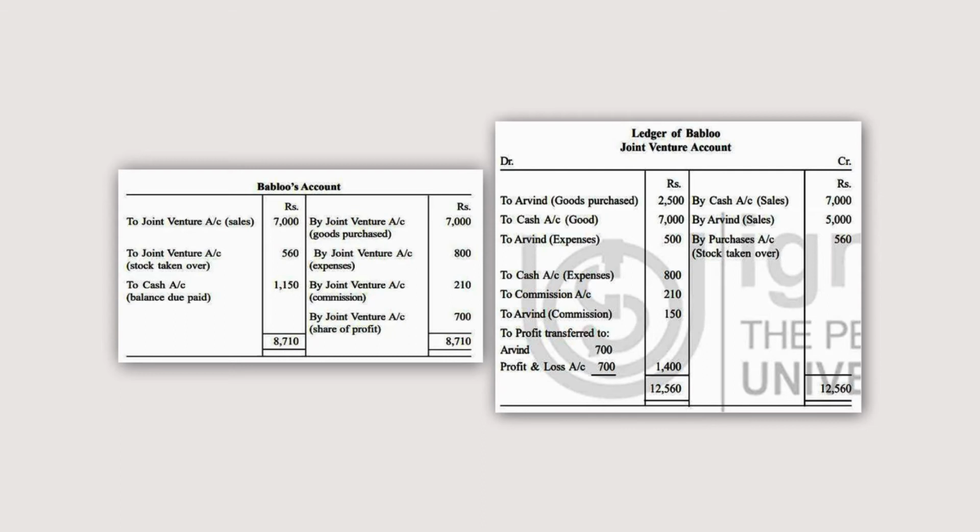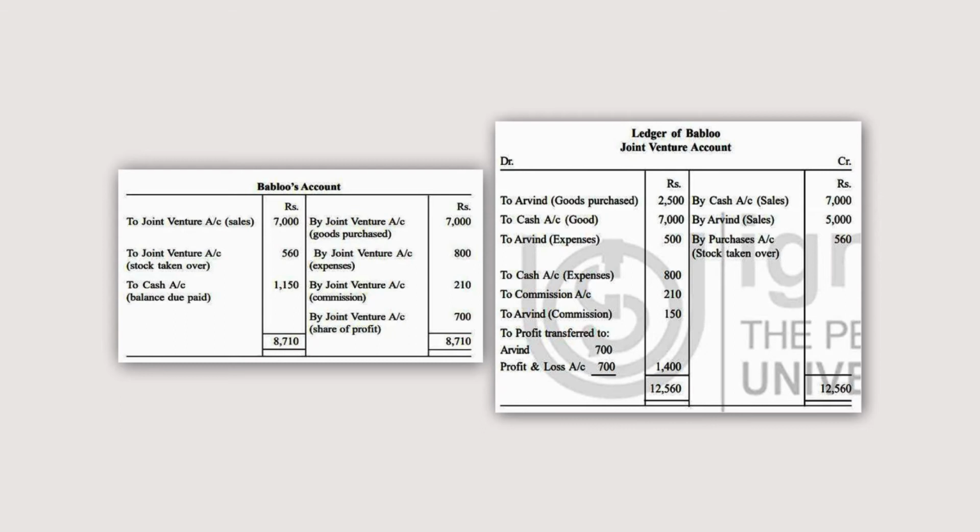And here it is also mentioned in the question that Bablu has taken over the stock of rupees 560. So again the entry was Bablu account debit to joint venture, stock taken over 560. Now come to this side, by joint venture goods purchase. So it is mentioned in the question that Bablu has purchased the goods for rupees 7,000.